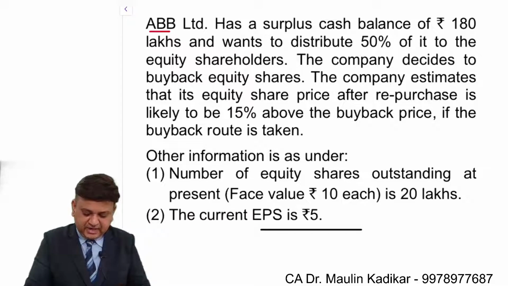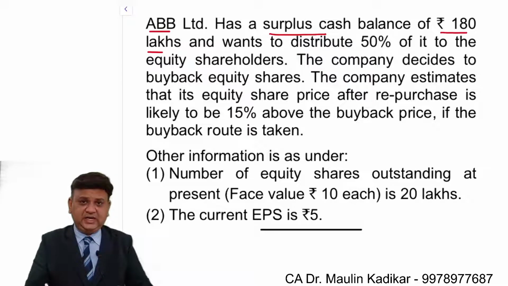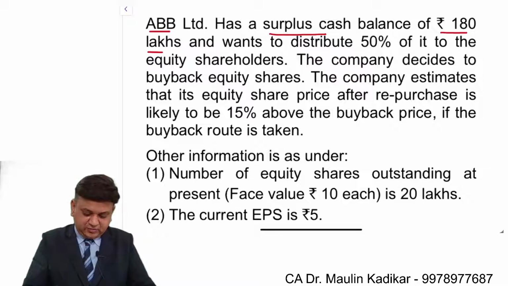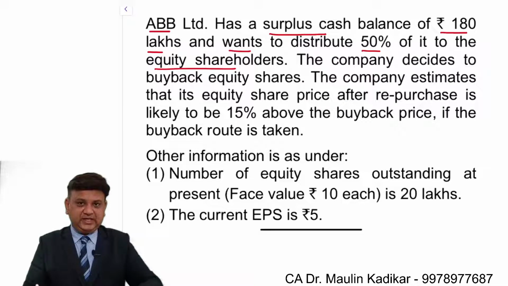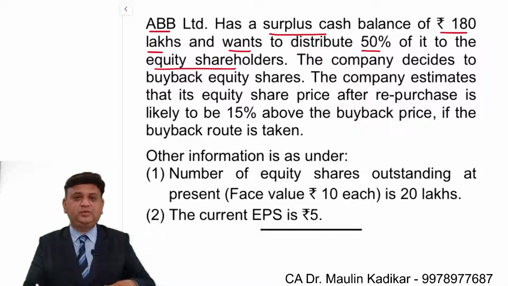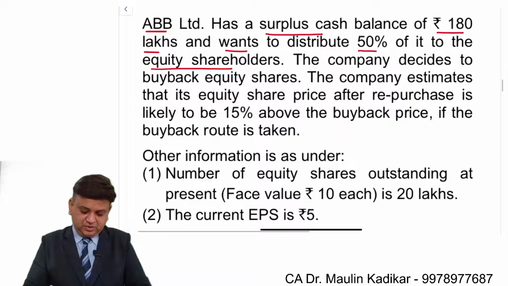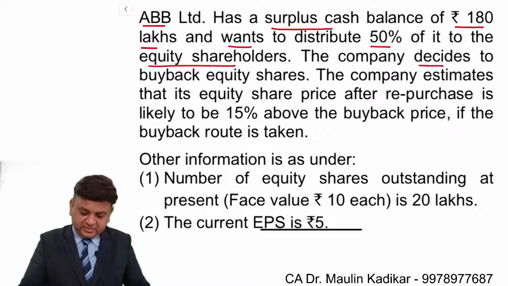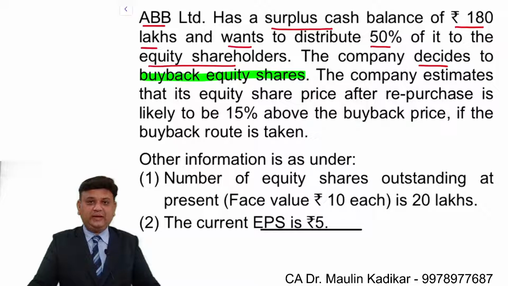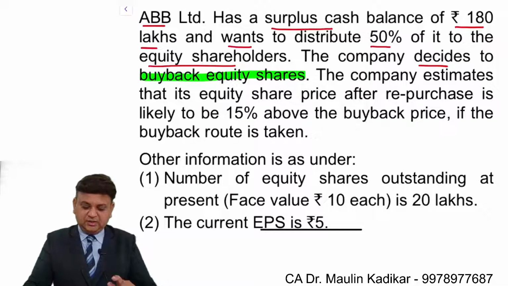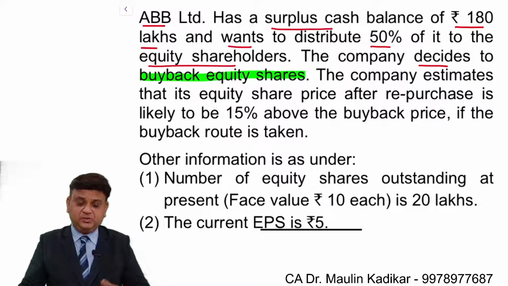ABB Limited has a surplus cash balance of rupees 180 lakhs and wants to distribute 50% of it to the equity shareholders. So out of this 180 lakhs, 50% is supposed to be distributed to equity shareholders. The company decides to choose the buyback of equity shares route. So we are going to buy back the equity shares in terms of the distribution.